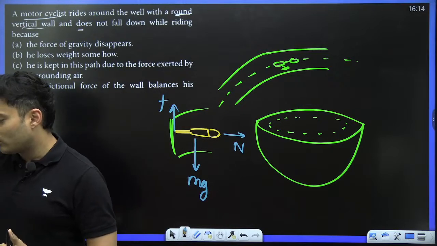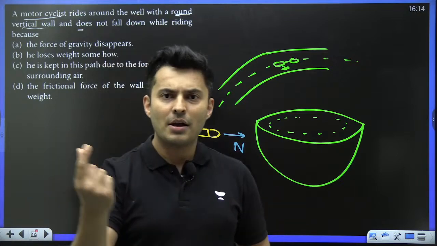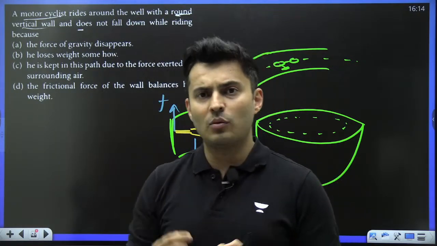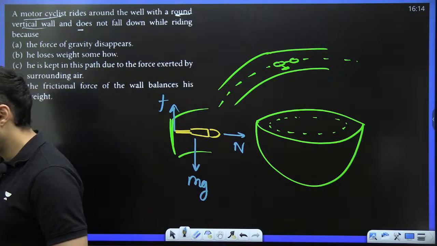Even with marbles you can observe. Definitely, Anish, if you take a marble and throw it in a bowl, you will see that the marble goes in a horizontal circle, and yes, the friction is the one which balances the weight perfectly. Awesome. Thank you, CM Ahmed.